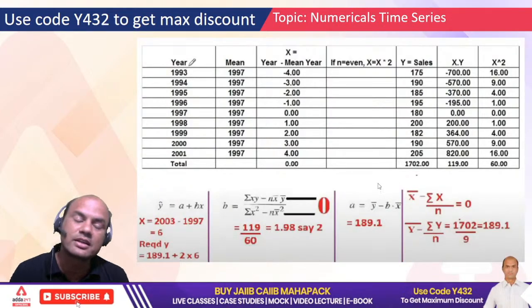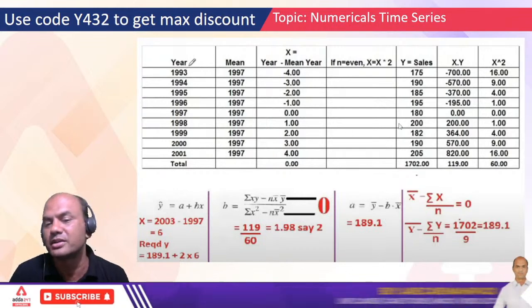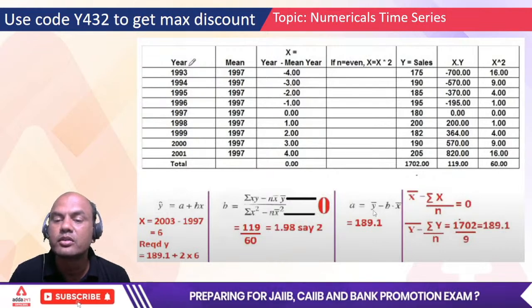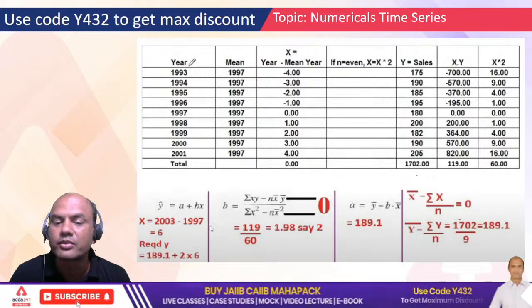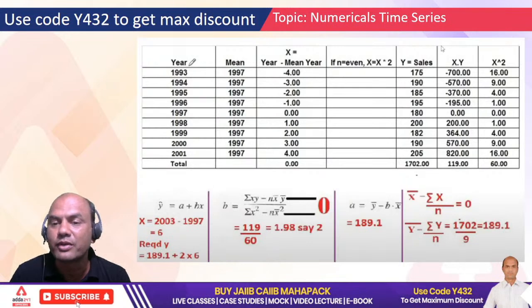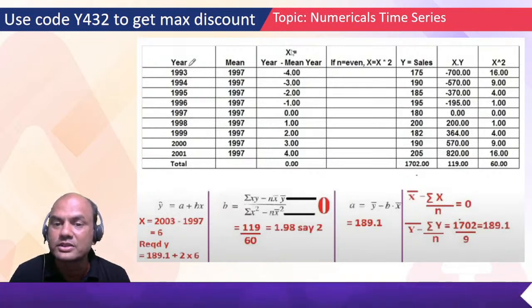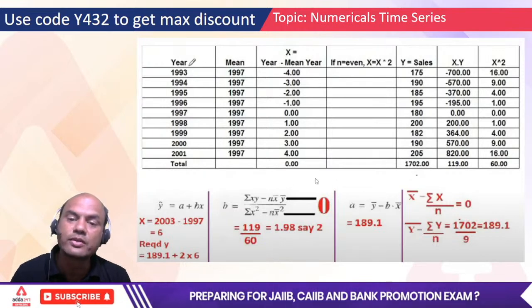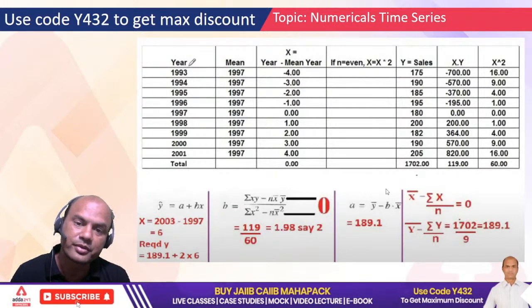So that was the case study. This case study you will get for 5 marks. In this case study, the 5 marks will be distributed like this. You get 1 mark for this a, 1 mark for this b, 1 mark for this total of y, 1 mark for this total of x, and this also gets you 1 mark, okay?